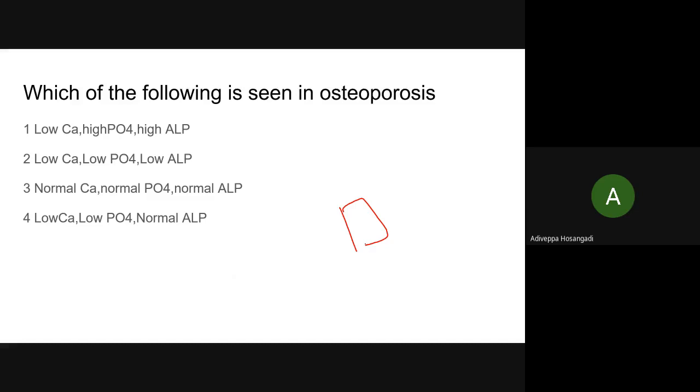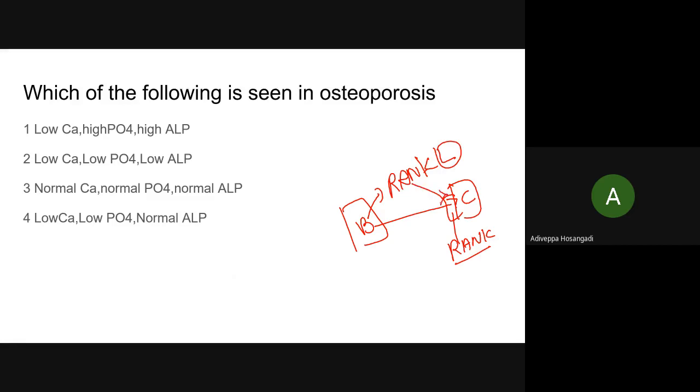So osteoblasts stimulate osteoclasts by something called a RANK receptor. I will not explain the long form. This secretes a molecule that is called RANK L, that is ligand.